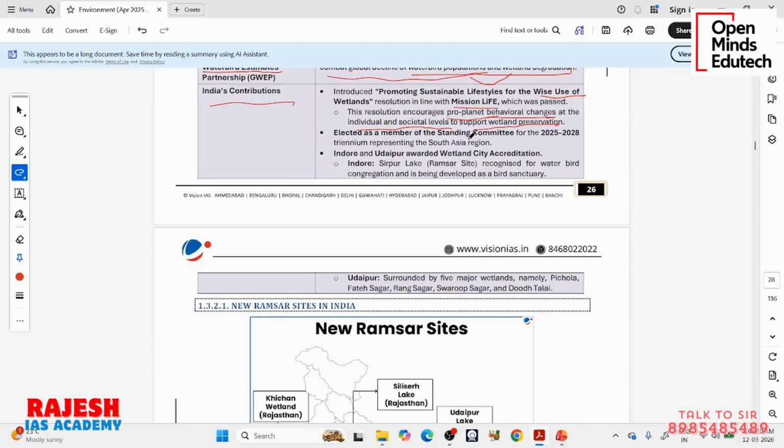Then India was also elected as a member of the standing committee for the period 2025 to 28, representing the South Asia region. So under the committees under this convention, we are currently a member till 2028.